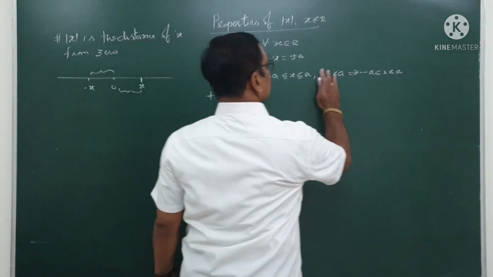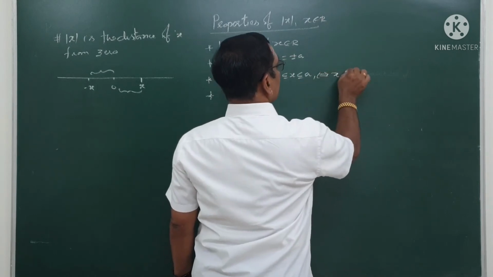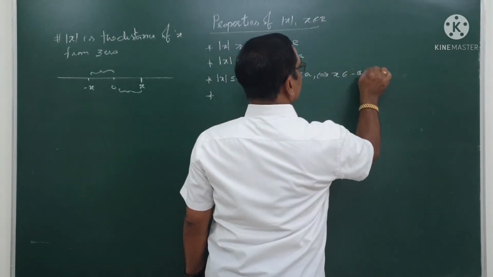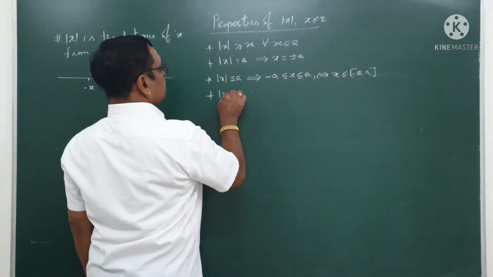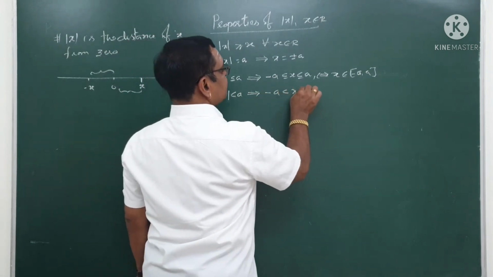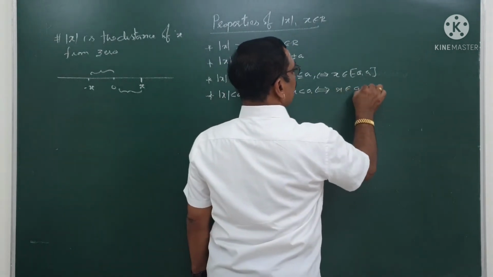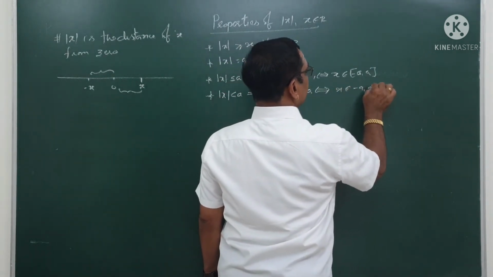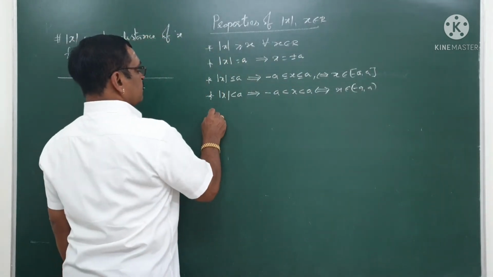Let me write it also. And this implies my x belongs to minus a to plus a closed interval. So here mod x is less than a implies minus a less than x less than a, or this is the same as x belongs to the open interval minus a to plus a.